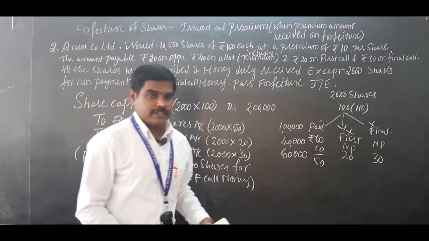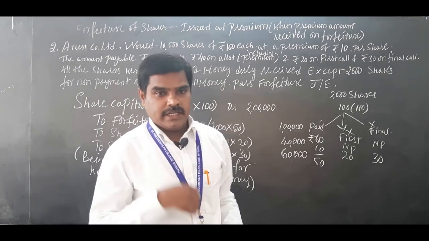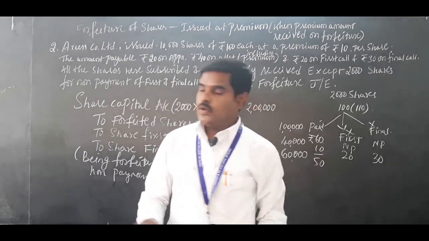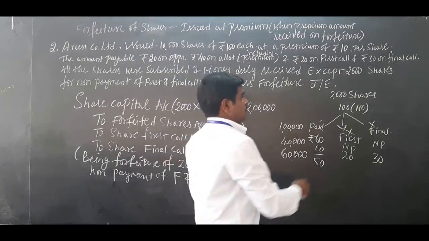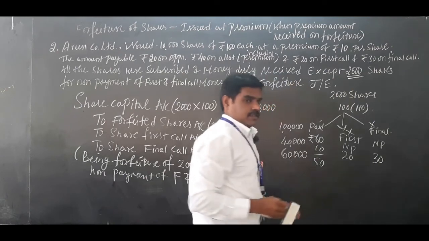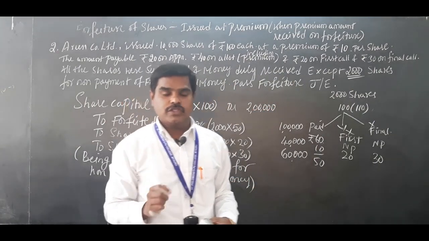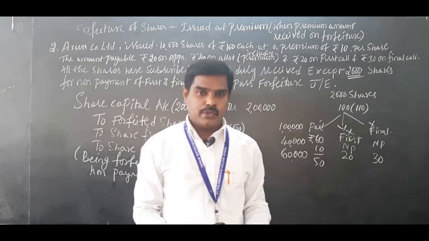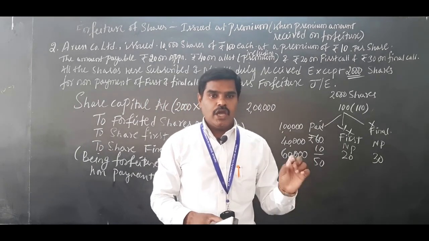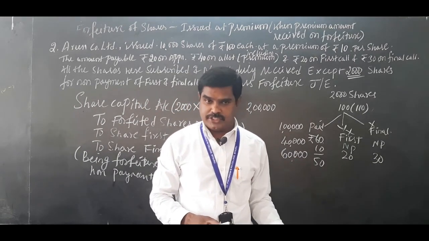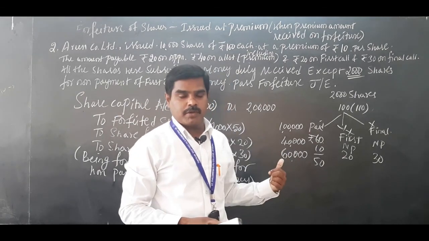Okay, so with this I am going to end today's class. In the next class we will see what the company is going to do after cancellation of, for example, here 2000 shares. After cancellation of 2000 shares, what will the company do? That we will discuss in the next class. That is called reissue of forfeited shares. That is also important from the point of view of 12 marks.